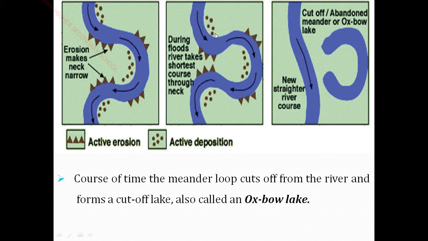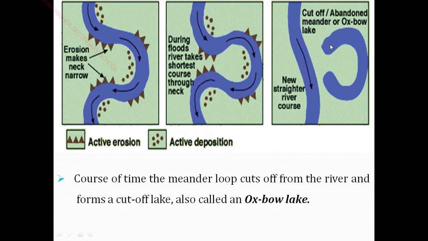Means what happened here? If you get erosion, it seems like a straight narrow river basin. Yes, no? So then this is called an oxbow lake, due to the erosion. Is it clear? So in the course of time, the meander loop cuts off from the river and forms a cut-off lake. What happened in this course of time? The meander loops cut. Due to the erosion, it cut off from the river and it seems like a lake. So this type of lake is called an oxbow lake.